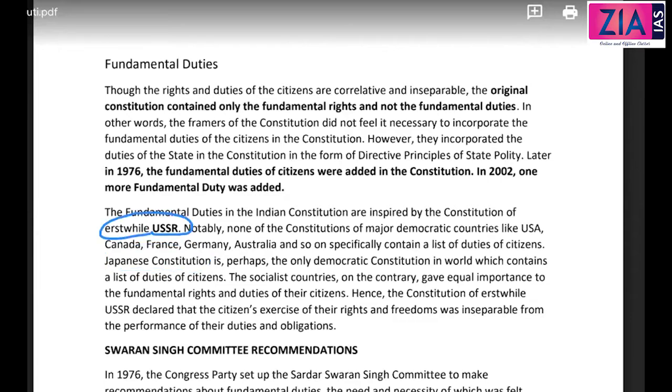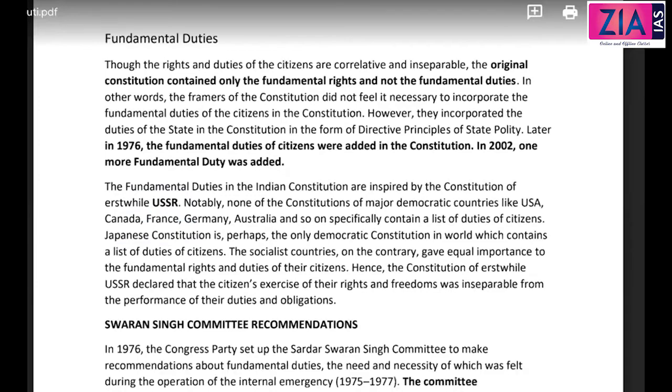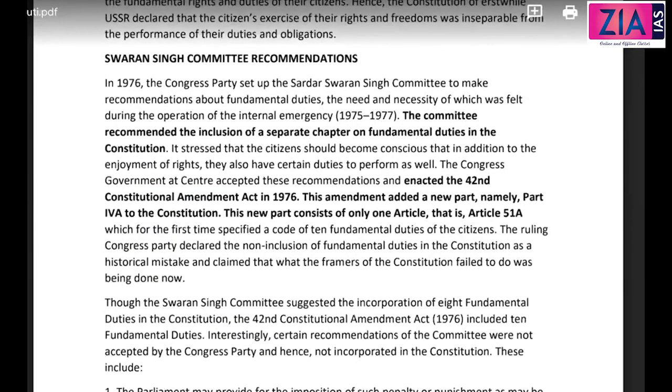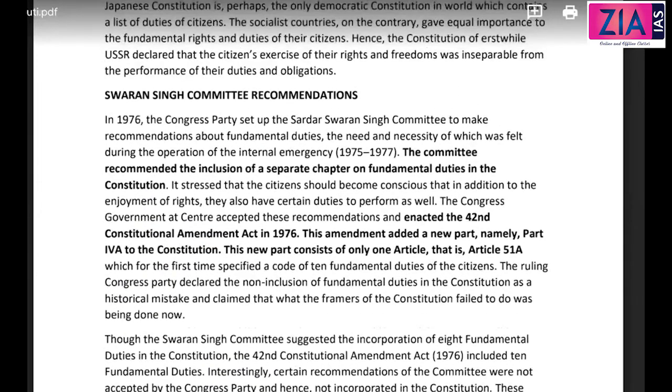Swaran Singh Committee recommendations are not important. The recommendations, we just need to know the fundamental duties. And the fact is that not all the recommendations of the Swaran Singh Committee were added as fundamental duties. Some of them were extra also added. Okay, so not all recommendations are incorporated.